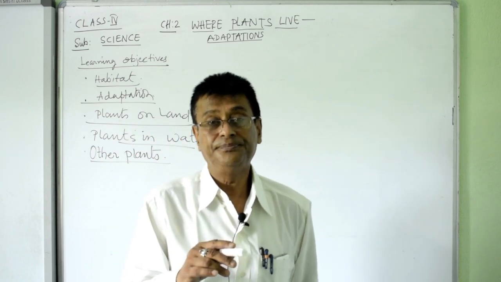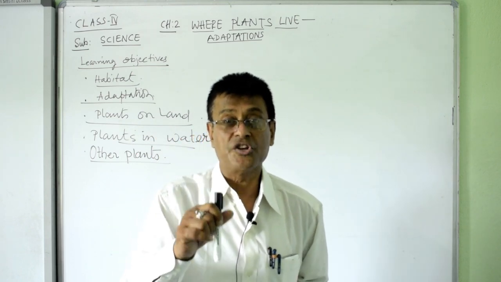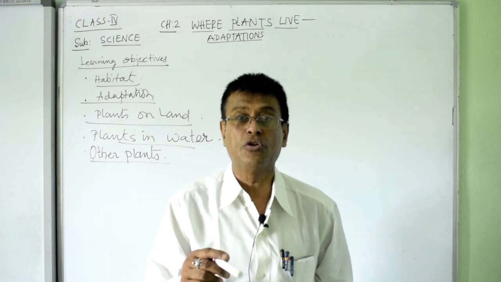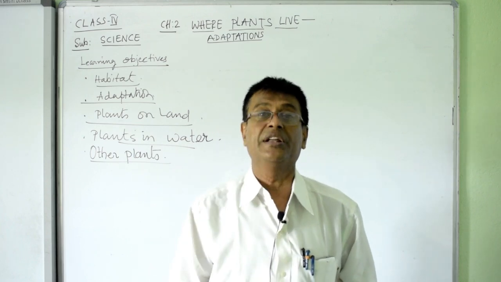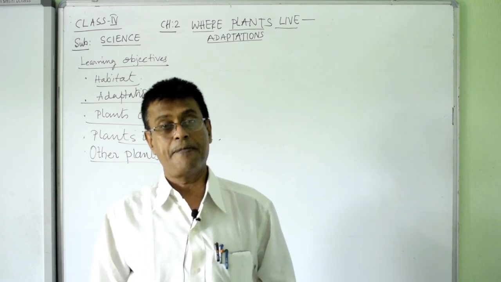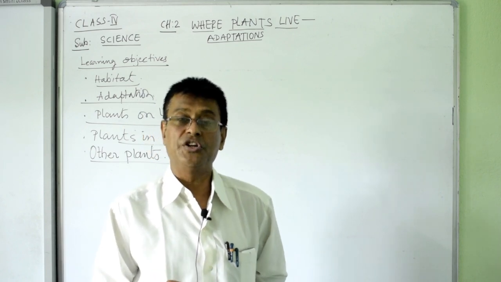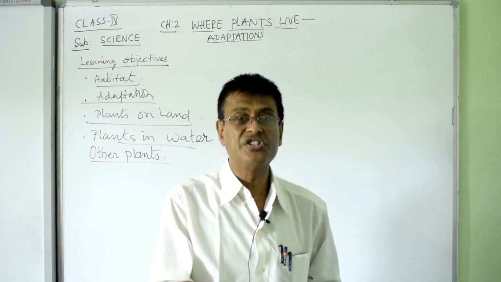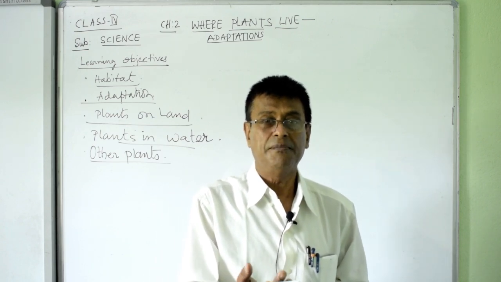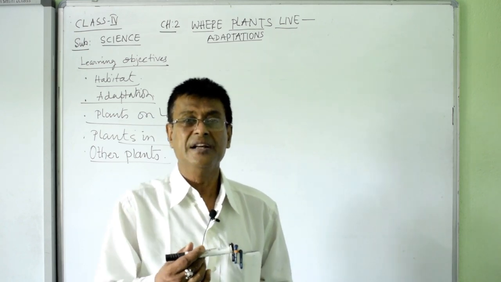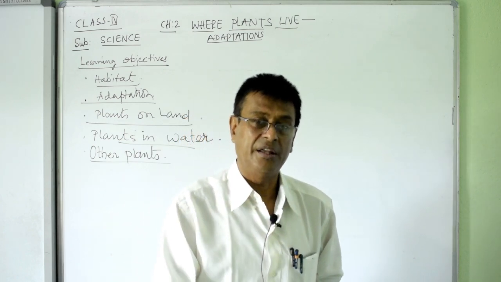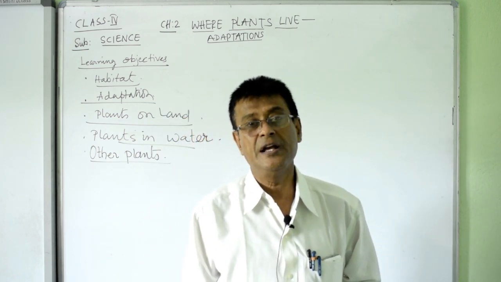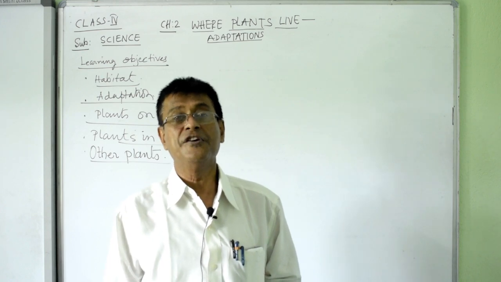Number one, immersed. That means the plants which grow absolutely inside the water, dipped inside the water. And submerged, those who are having the parts floating over, but the main plant is stuck in the soil below the water. And the third one is free floating.